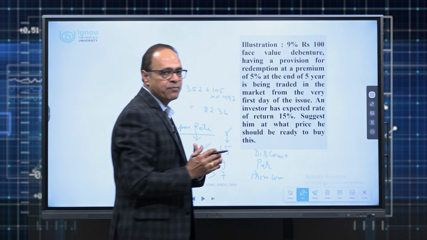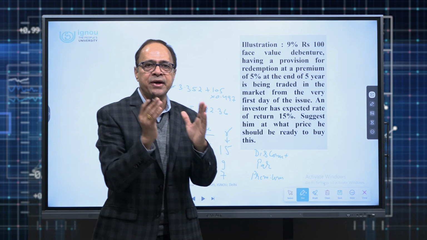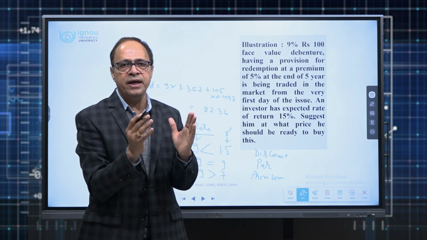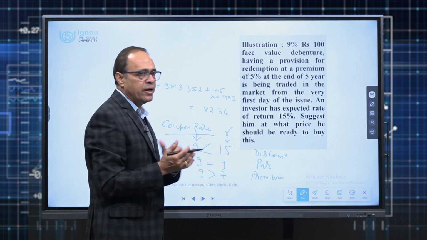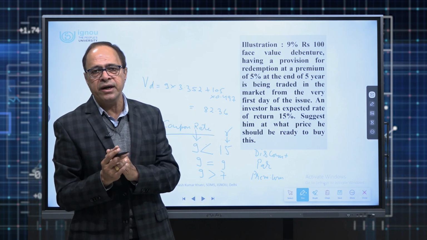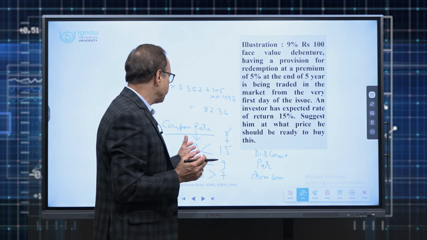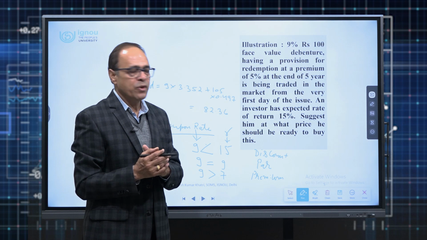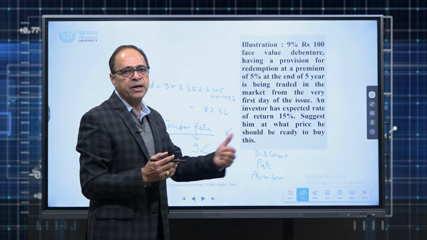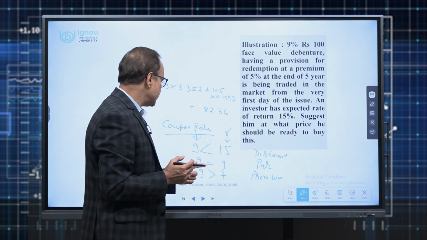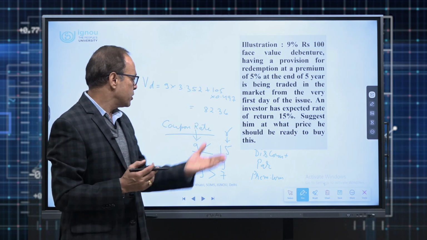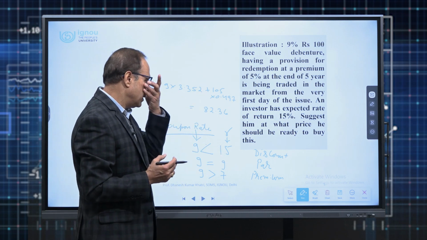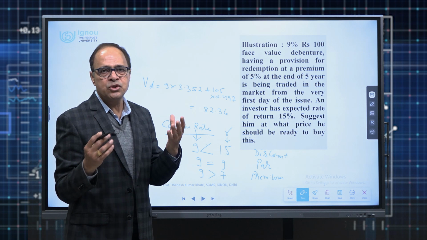Let me repeat it once. The moment expected rate of return is equal to the coupon rate, debentures will trade at par. The moment expected rate of return, or investors' required rate of return, is greater than the coupon rate, debentures or bonds will trade at a discount. Whereas when investors are expecting less and the coupon rate is more, the bonds will trade at a premium. So this is the common fundamental we should remember.